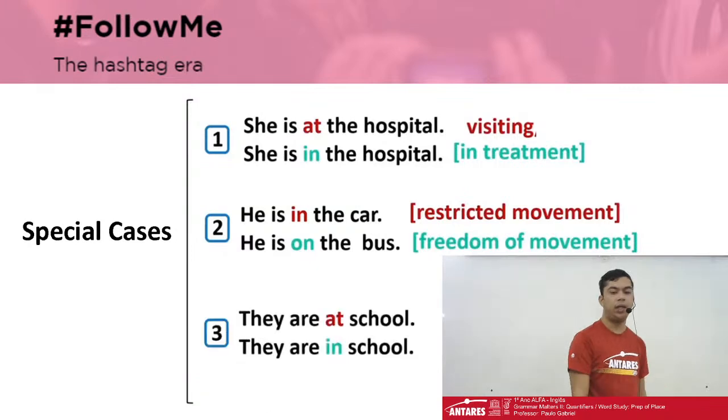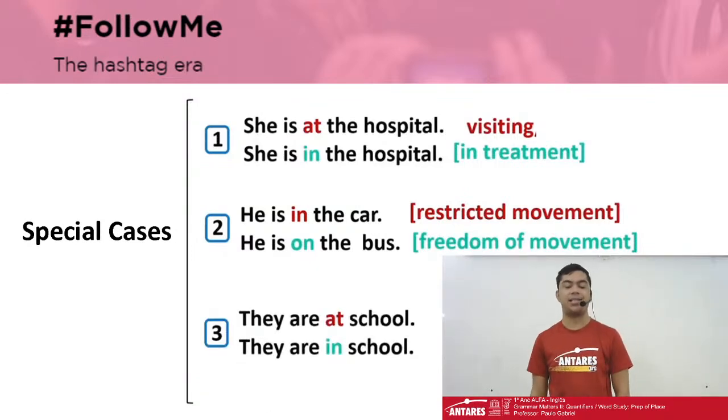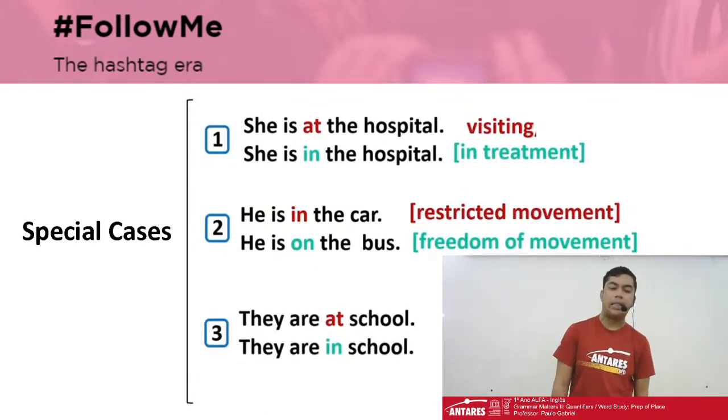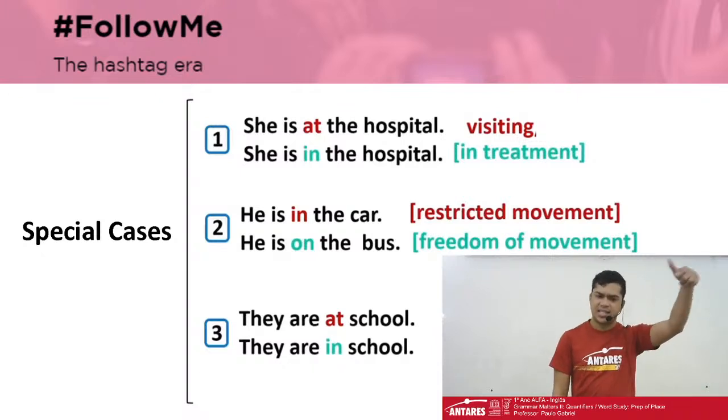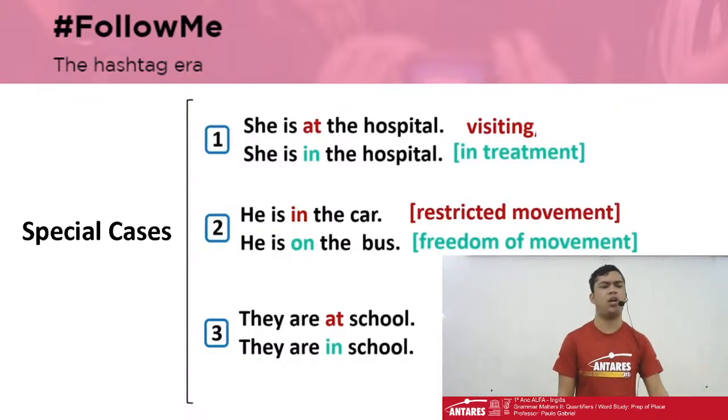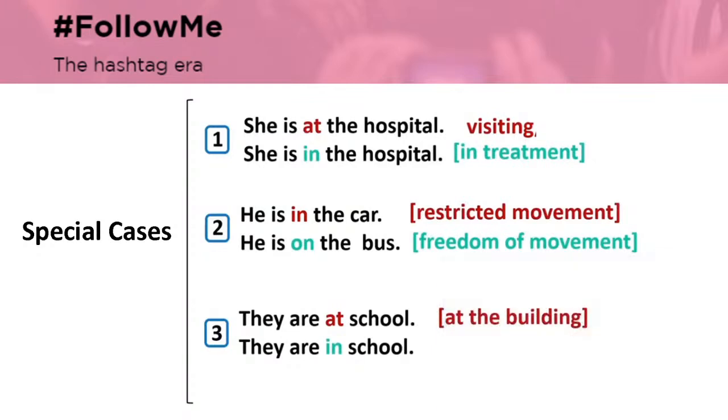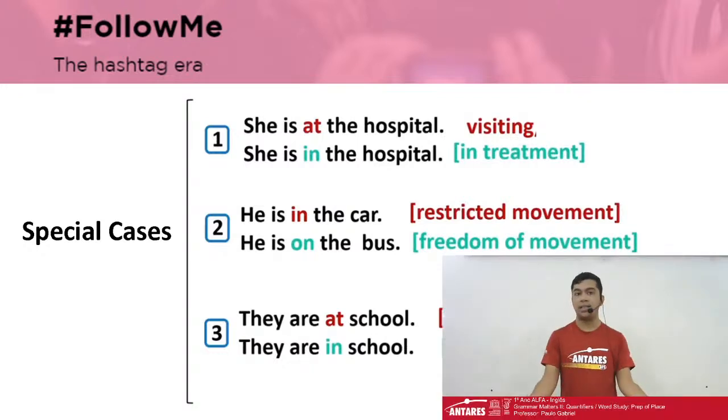Number 3, they are at school and they are in school. The same as at the hospital and in the hospital. They are at the building, they are visiting, they're working, okay? But if I say they are in school, you are not physically in school, but you are studying, you are in the system.